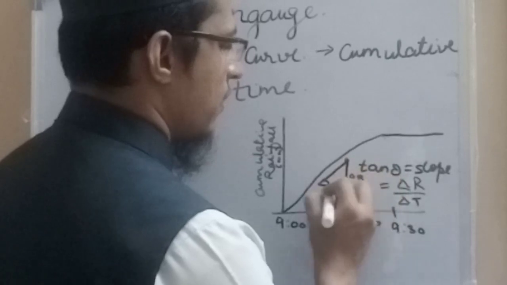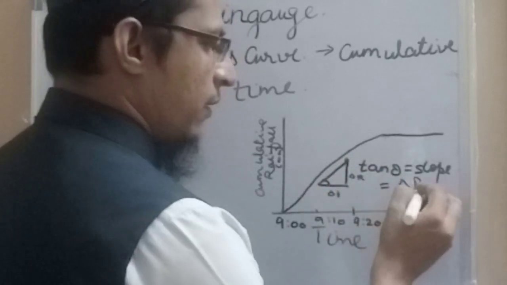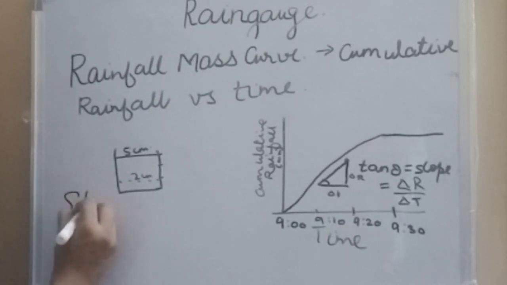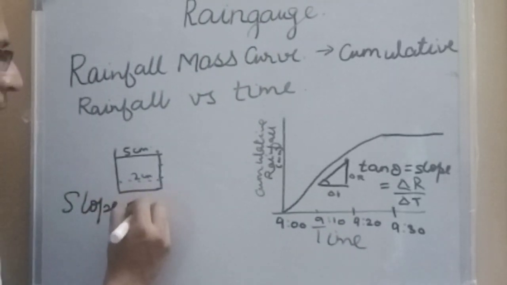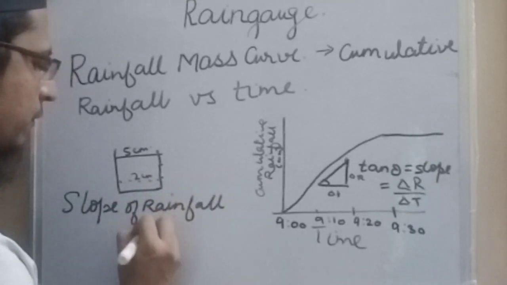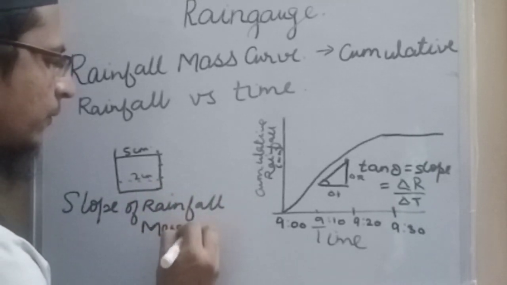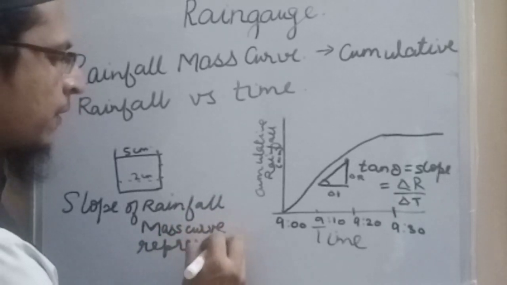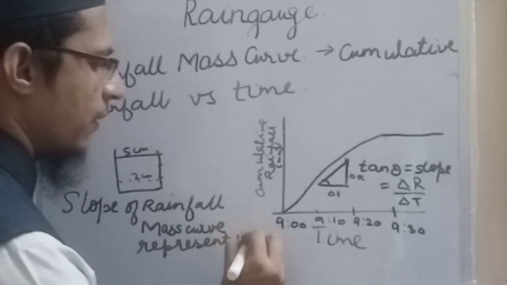This is delta r, this is delta t. This is nothing but the intensity of rainfall. The slope of the rainfall mass curve represents the intensity of rainfall.